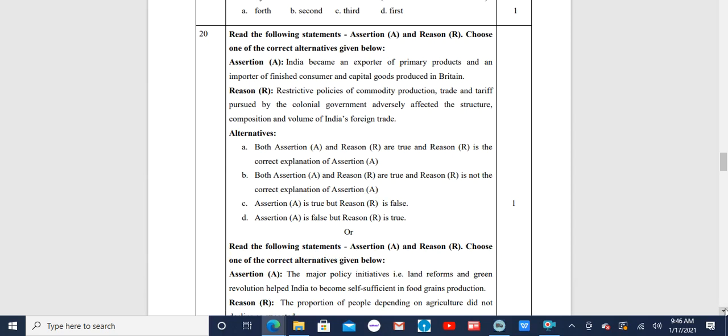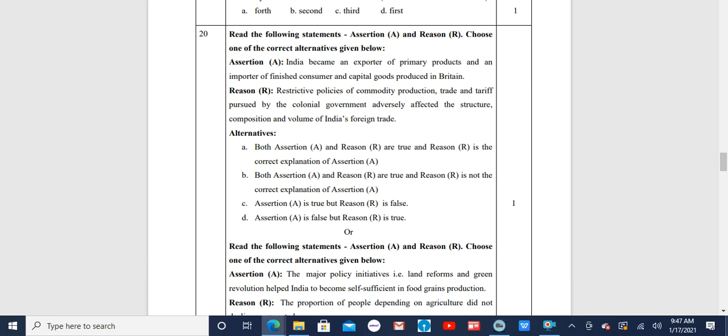D option says assertion A is false, but reason R is true. Out of all these four alternatives that have been given, the correct answer is A. Both assertion A and reason R are true, and reason R is the correct explanation of assertion A. So India became an exporter of primary products and an importer of finished consumer goods and capital goods during the British rule. That is the correct answer.